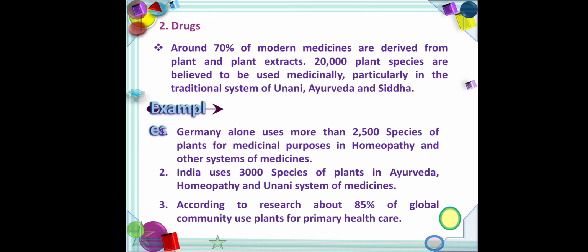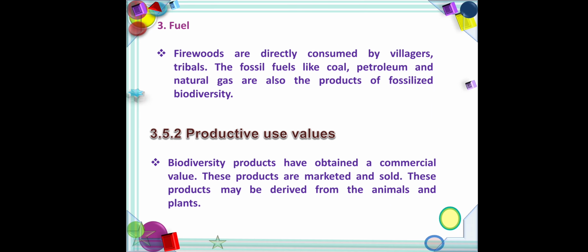So food, drugs, and then many medicinal plants. These are consumptive use value. Second one, productive use value. Productive use value means commercial value. These products are marketed and sold. You make your own products and then sell them in a market. So that's productive use value.